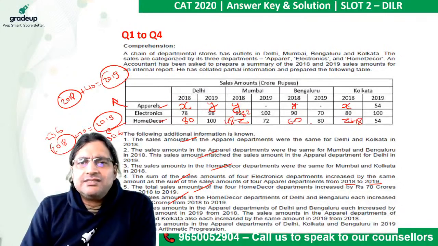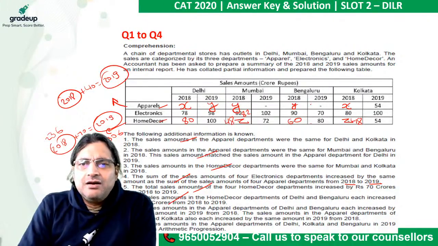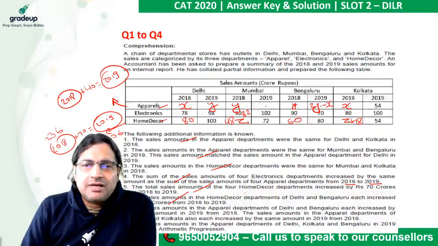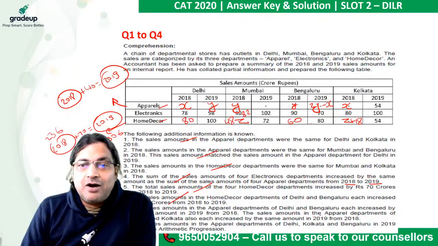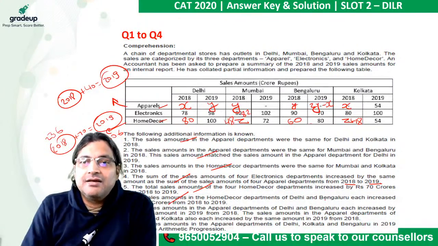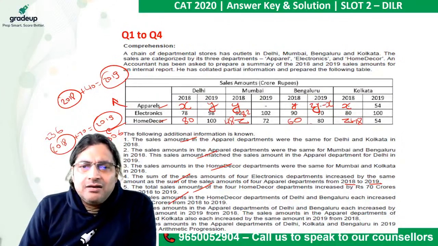Okay, so in case of Bengaluru also it must be y minus x. So y plus y minus x, it would be 2y minus x. So put 2y minus x here. Done? Okay. It appears that there is more information here. The sales amounts in apparel departments of Mumbai and Kolkata also increased by the same amount in 2019 from 2018.